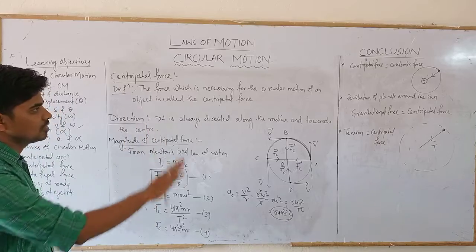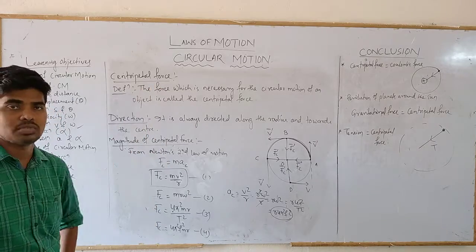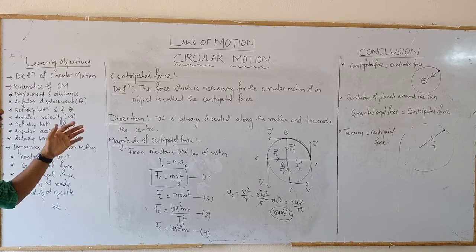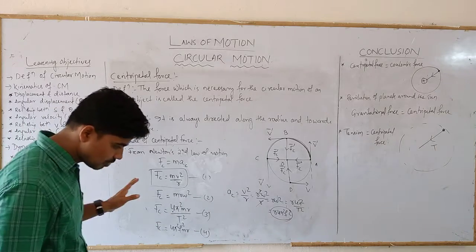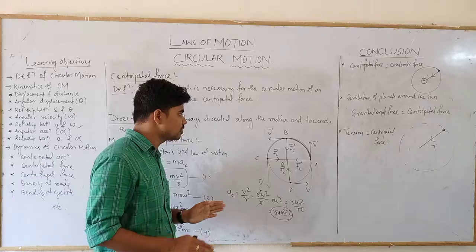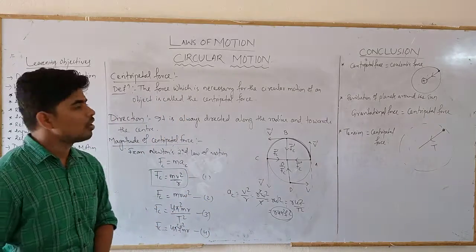These are some of the examples which are written in the conclusion section. I hope you all have understood this concept, the centripetal force, which is one of the concepts of the dynamics of circular motion. This force is solely responsible for the circular motion of the object.